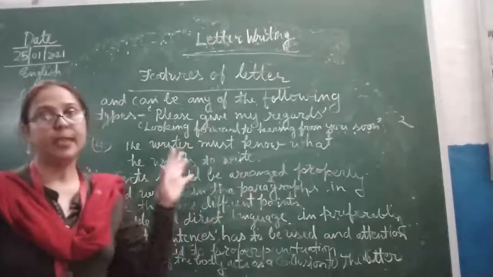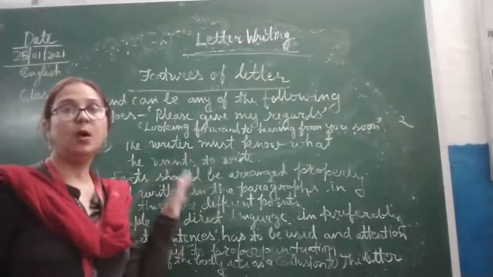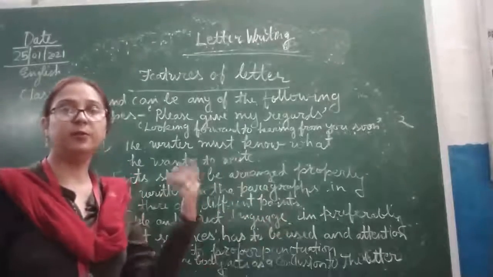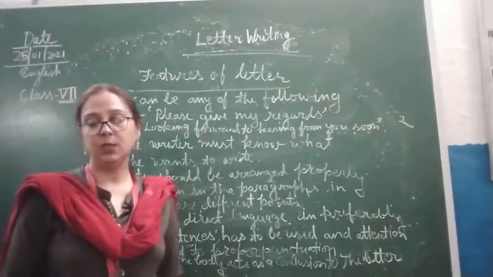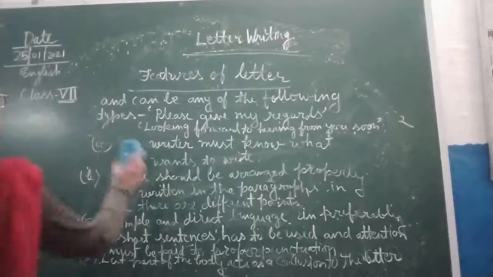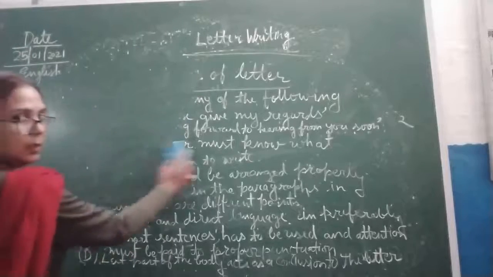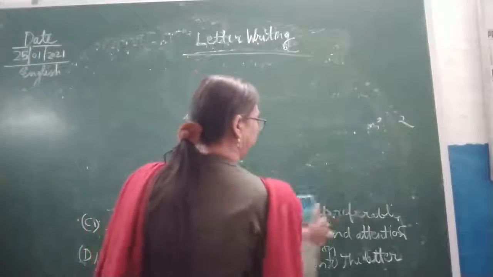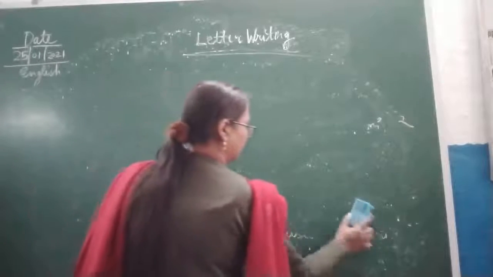Now children, as we have discussed, there are a total of 4 points or features of any type of letter, whether it is an informal letter or a formal letter. Now we are going to discuss the kinds of letter. Now we are moving to the next part.